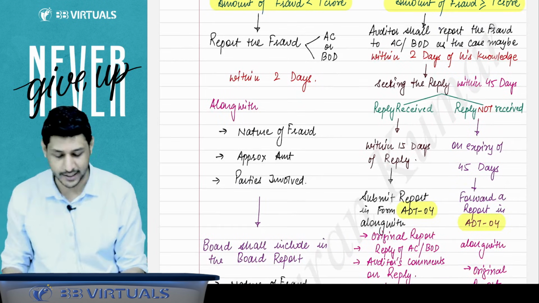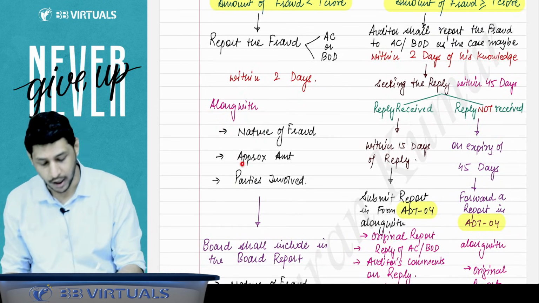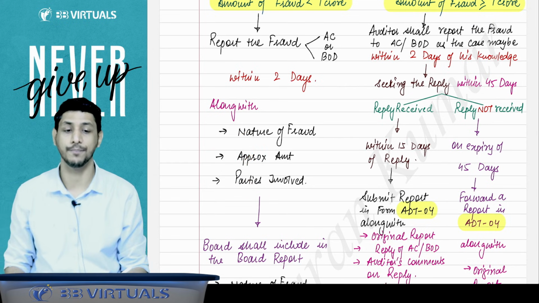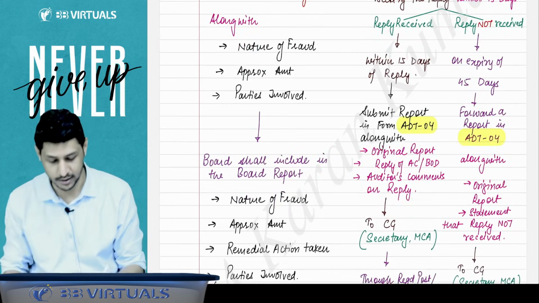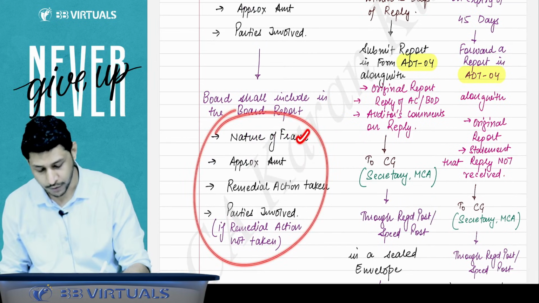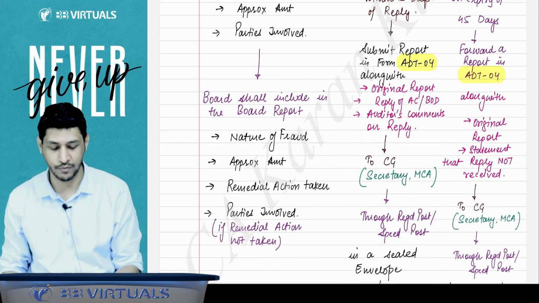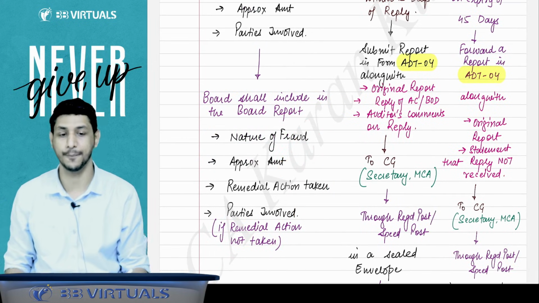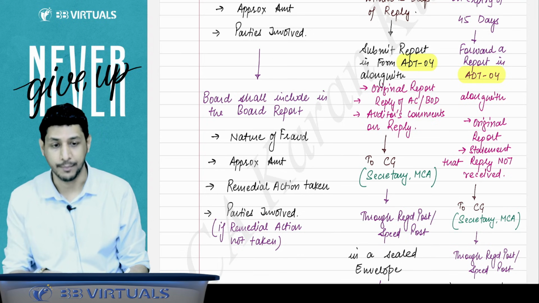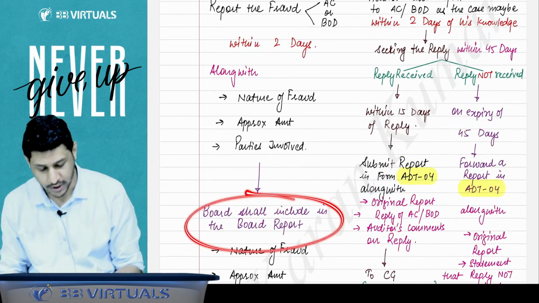Along with it, you have to state the nature of the fraud, approximate amount involved, and parties involved. The board of directors shall disclose in the board report the nature of the fraud, approximate amount involved, parties involved, and whatever remedial action they have taken.